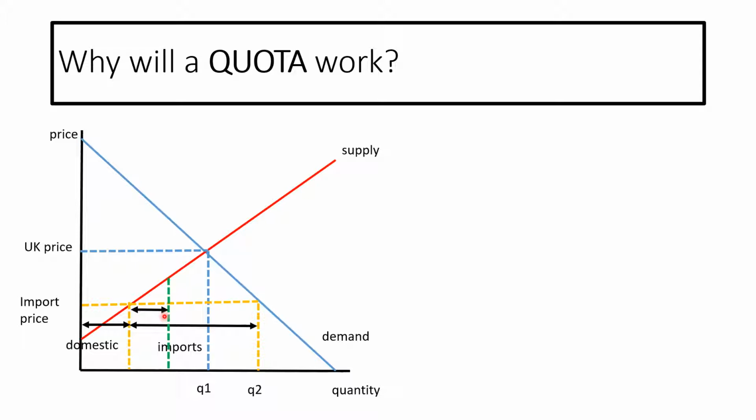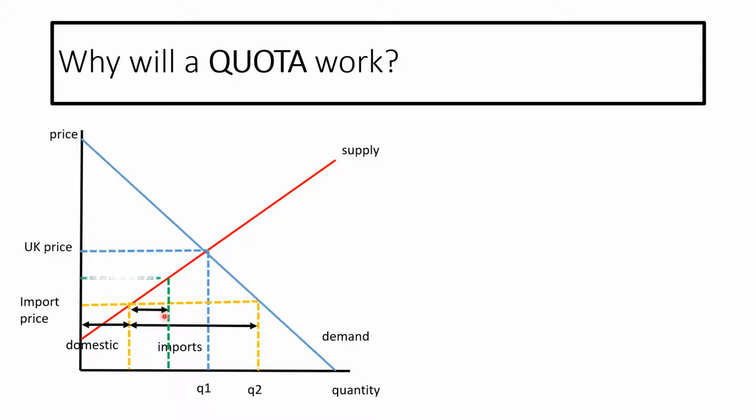So say, for instance, I was making cars and I wished to purchase steel to make the cars and we had a quota on it. That quota would mean if everyone else had made their cars and had already imported the steel for that quota, then I wouldn't be able to import any steel, which would be a real problem. How would I make my cars?